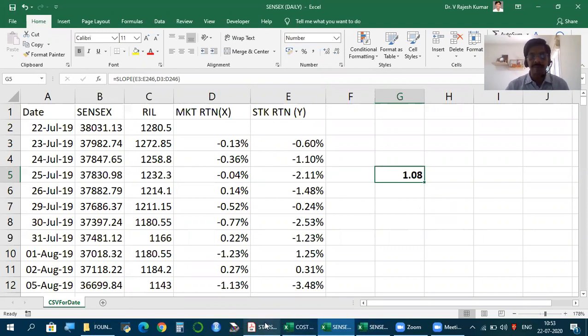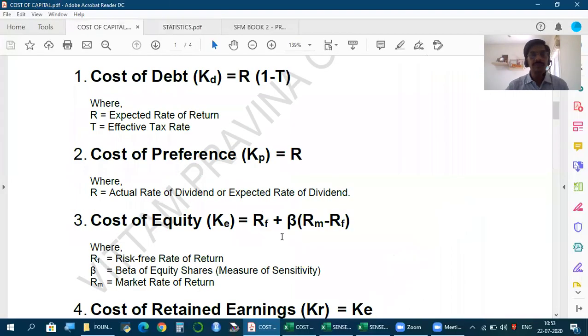So this is beta. Once you have beta, you can find from this company stock what is the premium we can expect. So risk-free rate plus premium for taking risk. How to find the premium? This is the market premium, the premium given by the stock market, the extra return given over and above the risk-free rate by the market. Into beta will give us, from this company stock, the extra return we can expect. According to CAPM, this is the model to calculate the expected rate of return by shareholders, and this is what we call cost of equity.